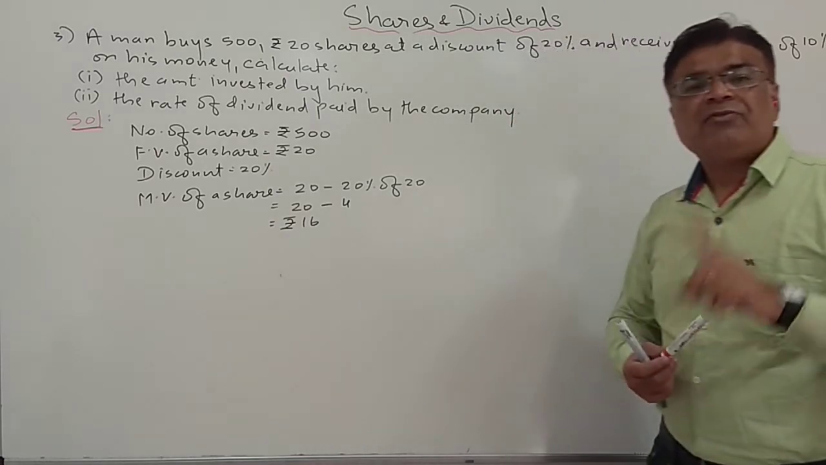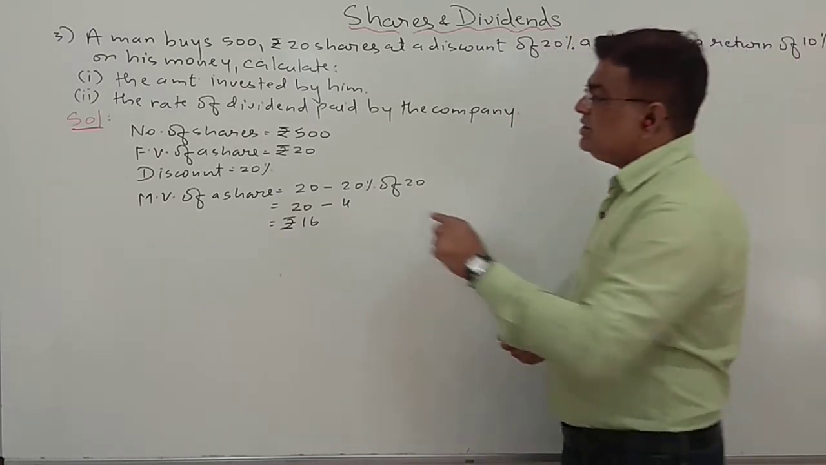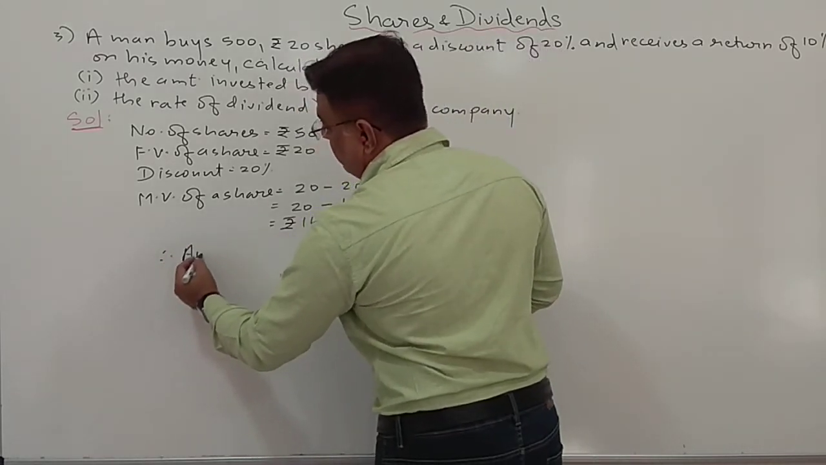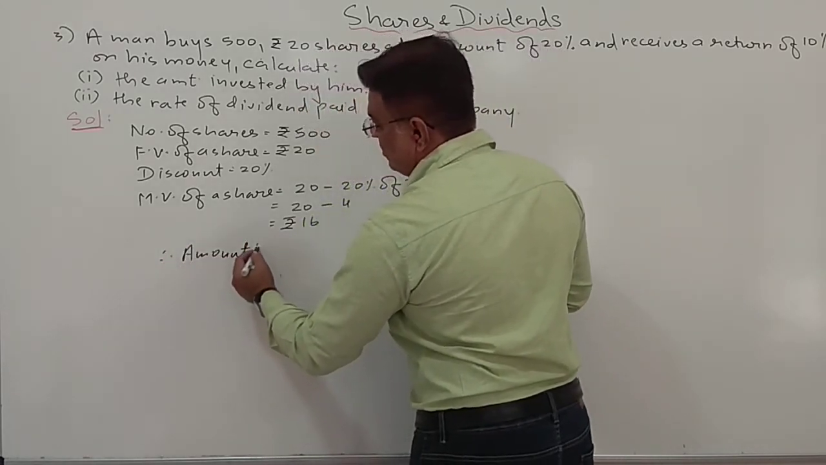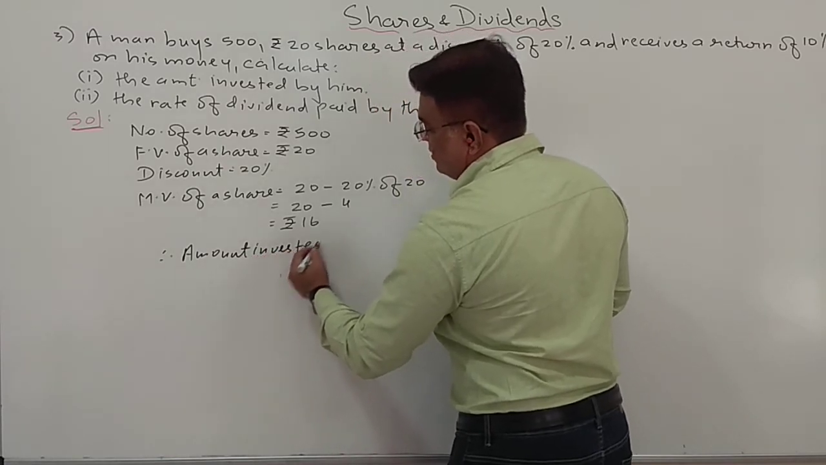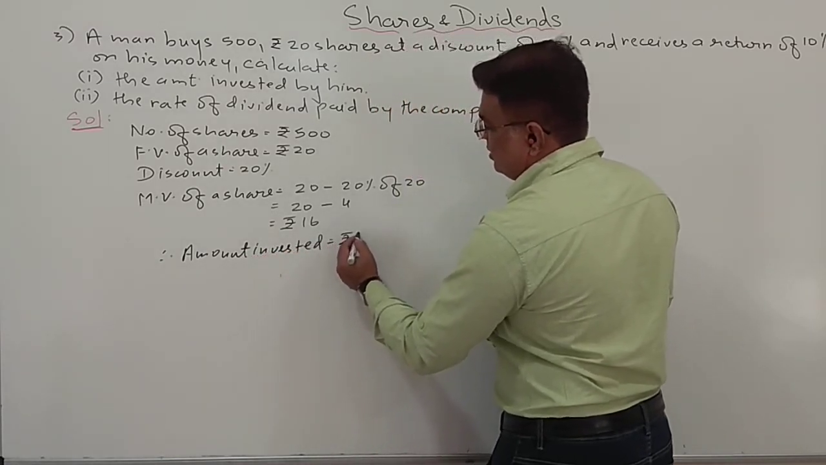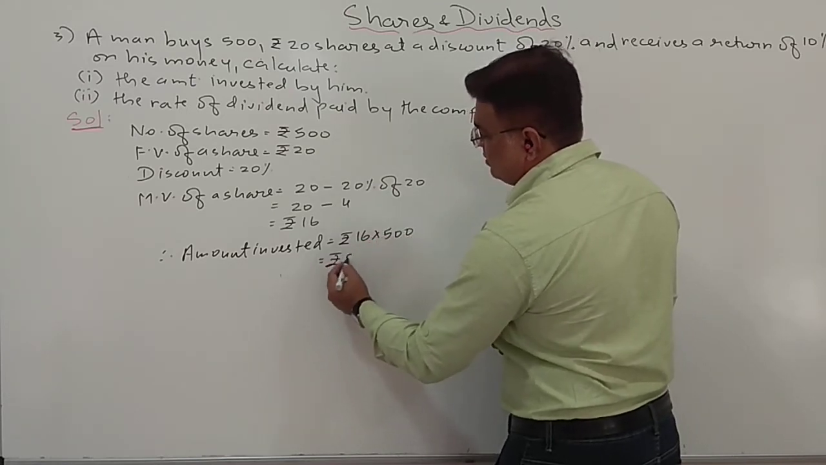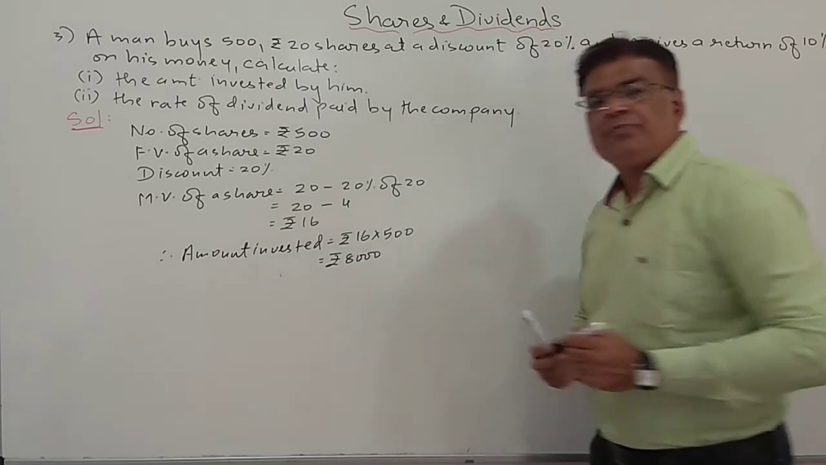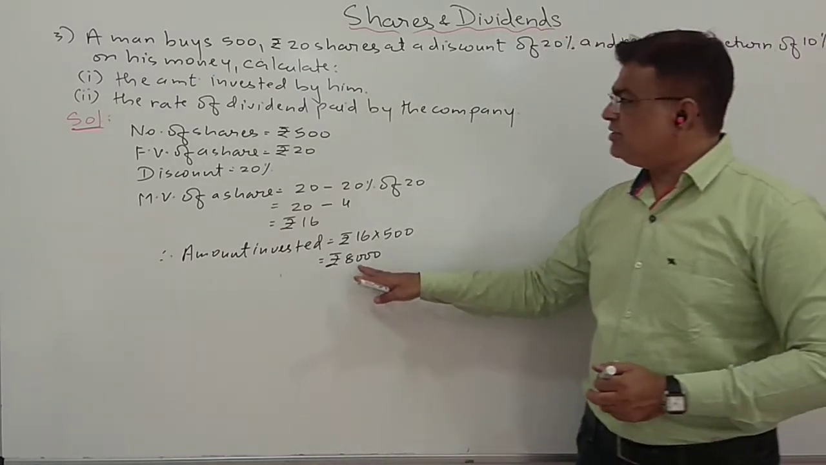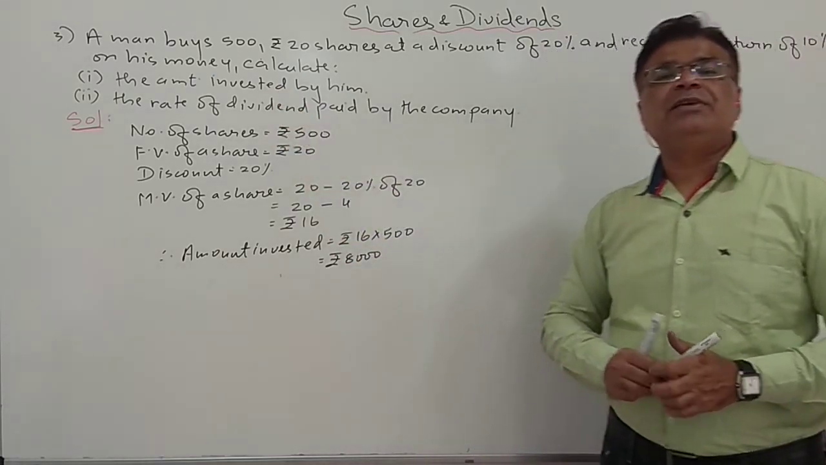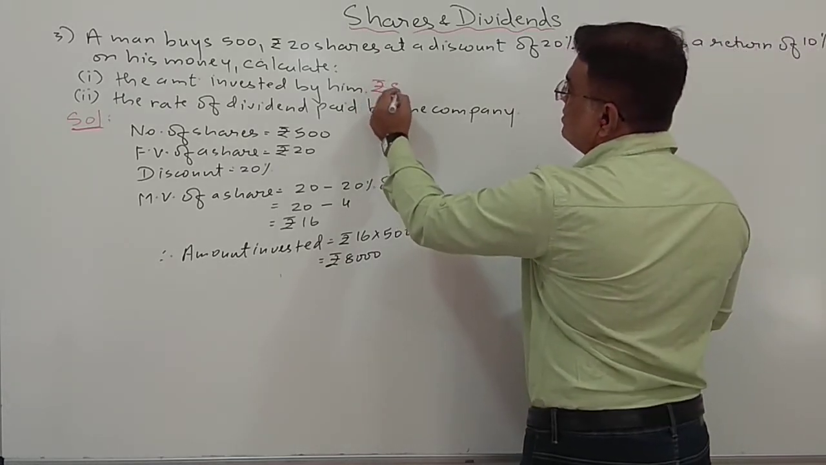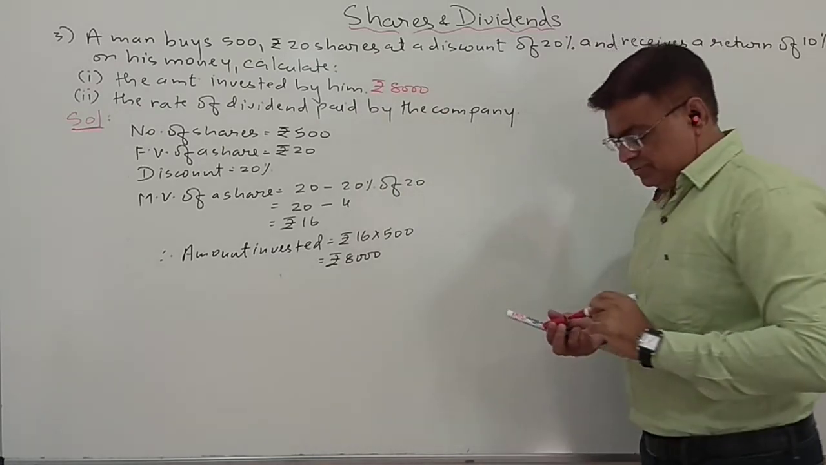So what is the market value of one share? Rupees 16. Now how many shares am I purchasing? 500. Therefore, the amount invested by me is equal to rupees 16 into 500 shares. So it will be rupees 8,000. It means the total amount invested by me is rupees 8,000. So this is our first answer, rupees 8,000.